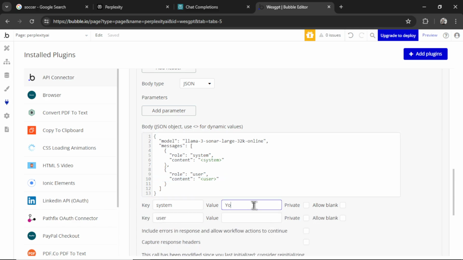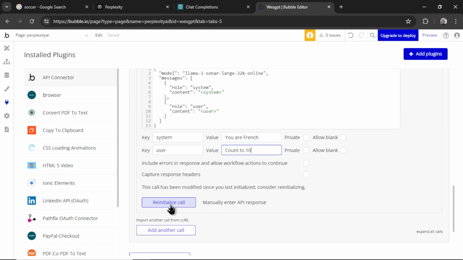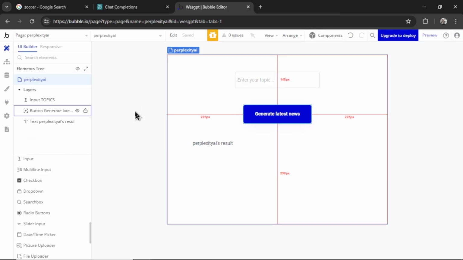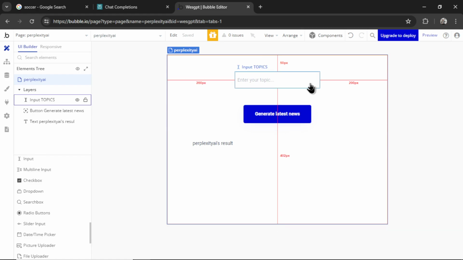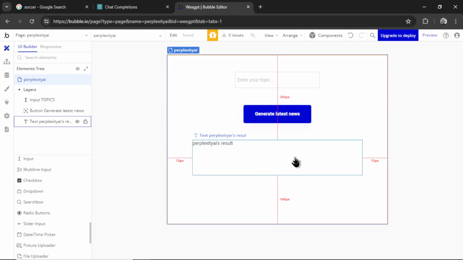I can write something like, you are French, and then the user message will be count to 10. Hit initialize call. This success message means that we're all set. Hit save. I've created a quick little Bubble page. So we have an input box that says enter your topic, a button that says generate latest news, and then a text element that will display the result.